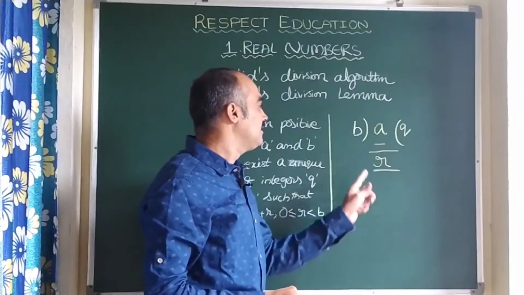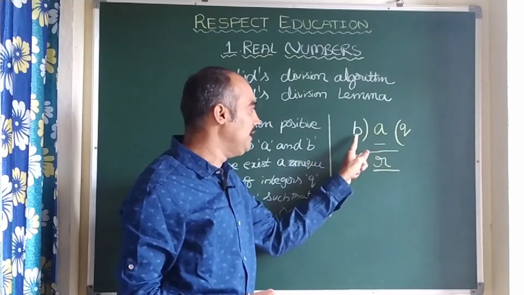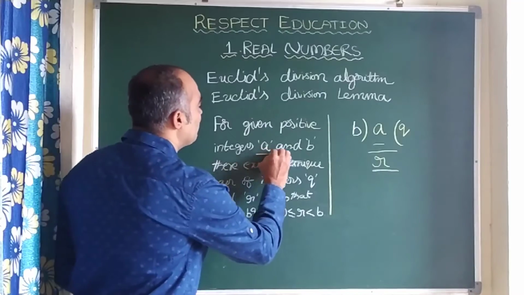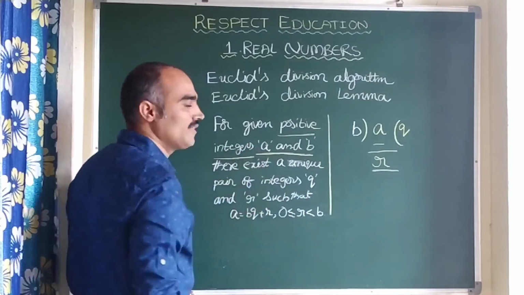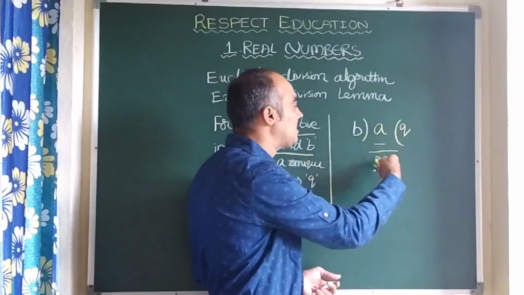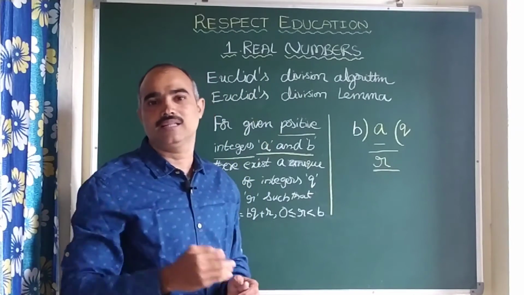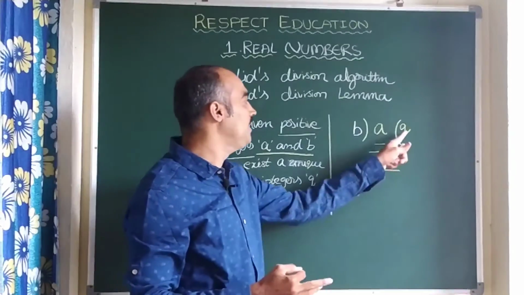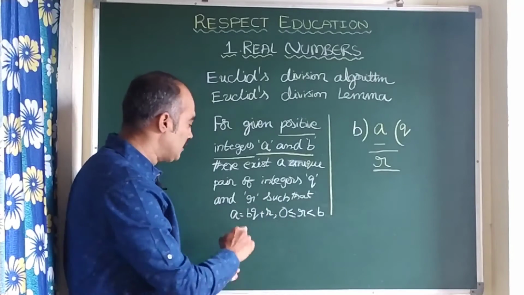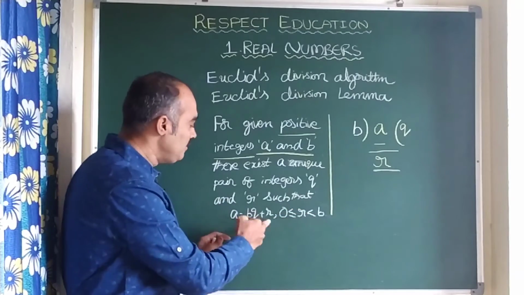So here you just understand, children. Here A and B, in that movie they were brothers. Here these two are given positive integers. There exists a unique pair of Q and R. Here also a unique pair of Kattappa and Rajamata. They did not reveal the truth to anybody else. What is the truth behind the scene? They did not reveal it. So, unique pair. Clear? Here such that A is equal to BQ plus R. That means Amarendra Bahubali's story has ended with these characters.